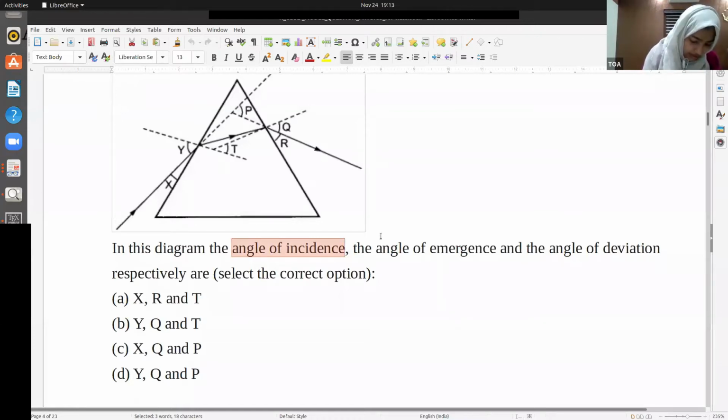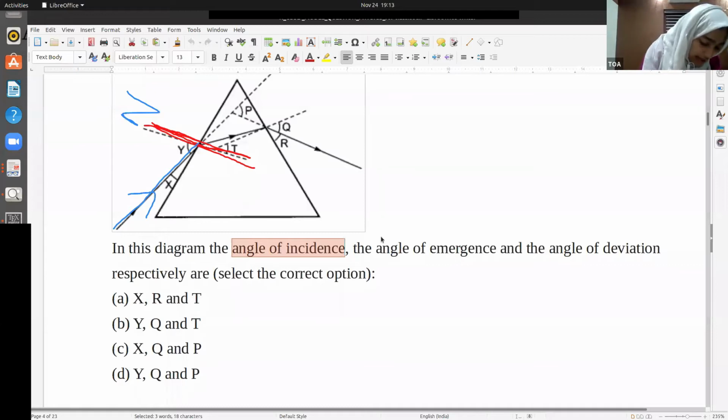Okay, let's look at that. So we know this is the light ray coming. The blue one is the light ray coming. And this is the normal. The red one is the normal. So what is the angle of incidence? Angle of incidence is the angle between the incident ray and the normal.